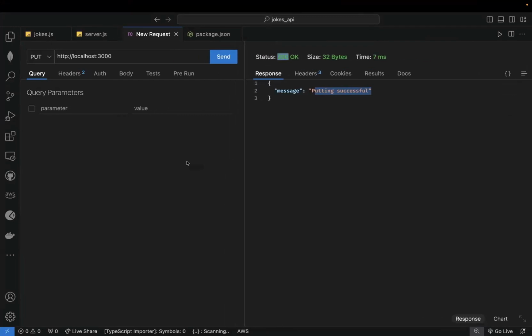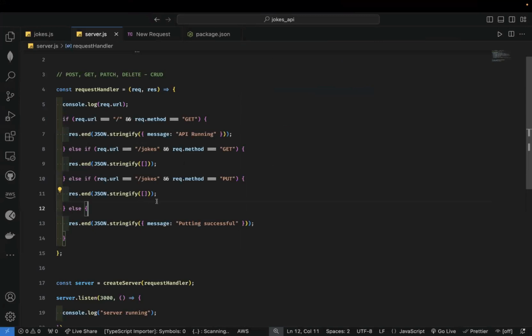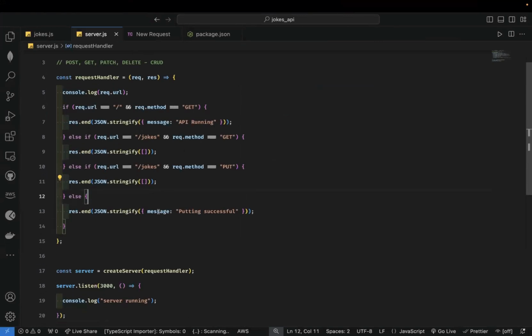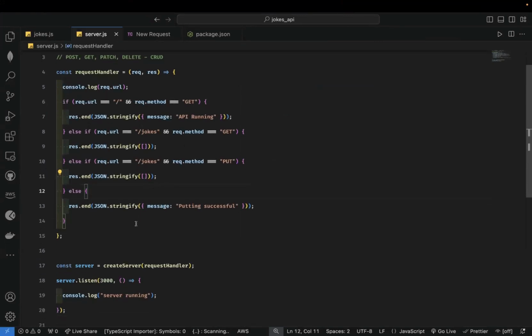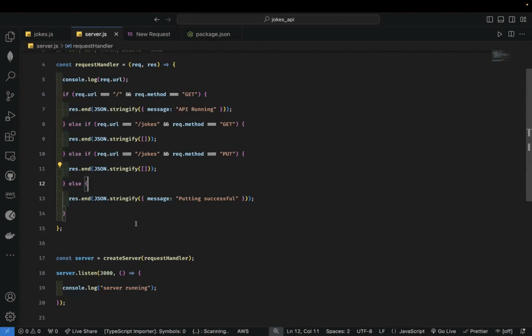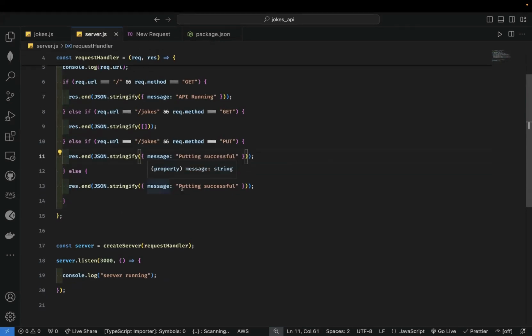Okay, so here to adjust the status code, it's just giving put. I think we gave the wrong response there. So we could have done this. And here is going to be server not found, right?